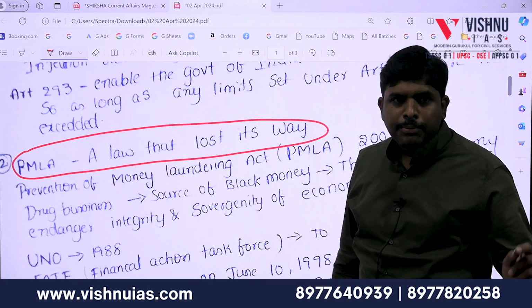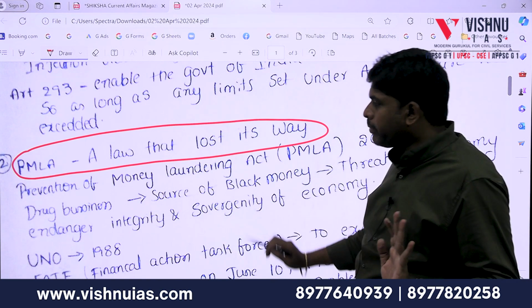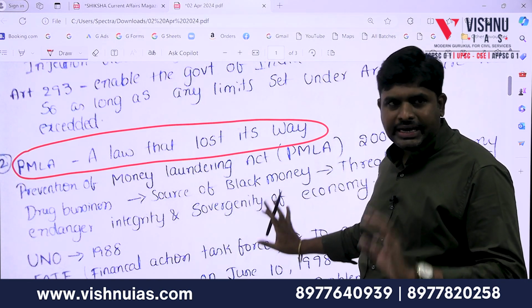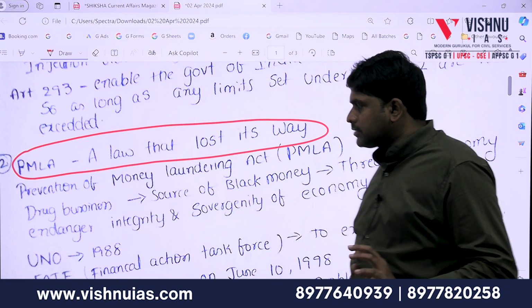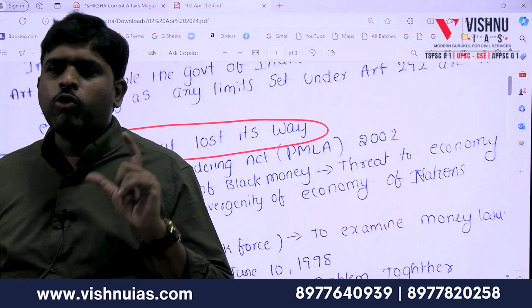Now you see, PMLA, a law that lost its way. How do we have to make notes? So it is a good thing. We tried. I appreciate the thinker, but see, what is money laundering first? Same question: what is money laundering?